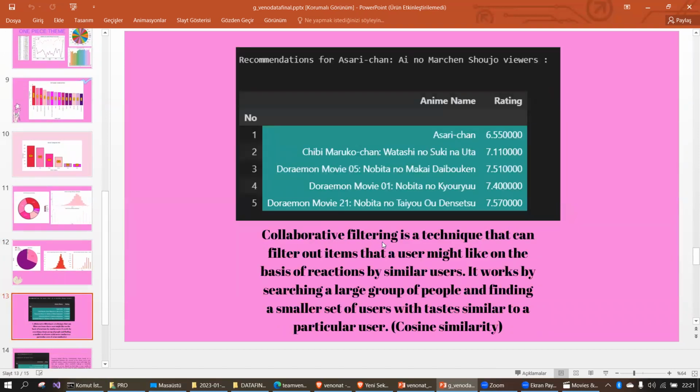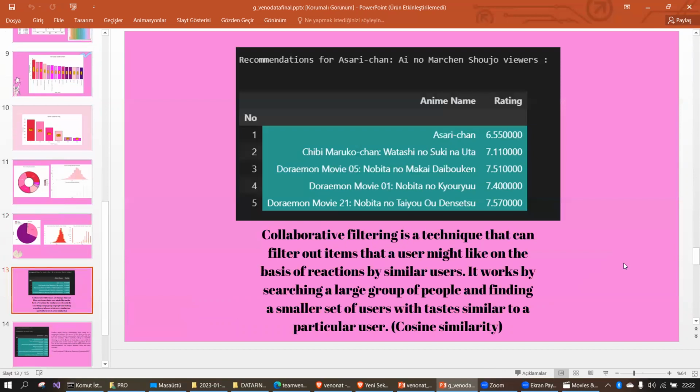In the machine learning part, we tried to use some recommendation systems. For example, we used collaborative filtering. Collaborative filtering is a technique that can filter out items that the user might like on the basis of reactions by similar users. Similar users in that sentence is critical for us because it works by searching a large group of people and finding a smaller set of users with tastes similar to a particular user. This works with cosine similarity, which is a little bit complex.